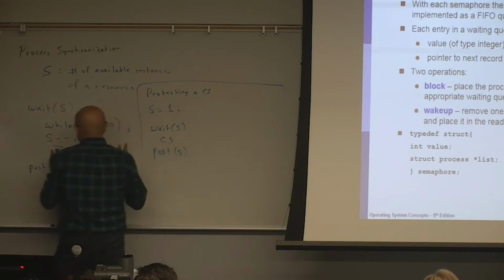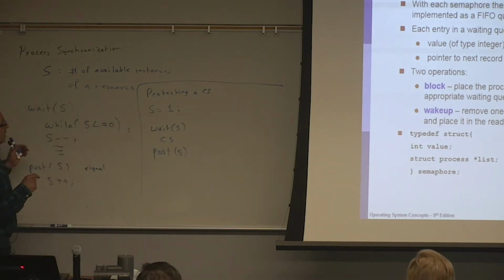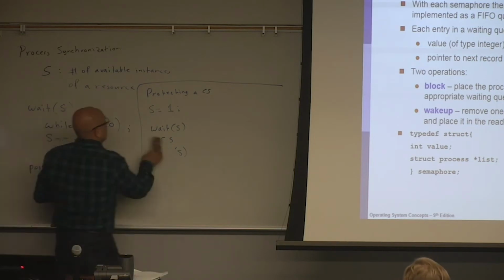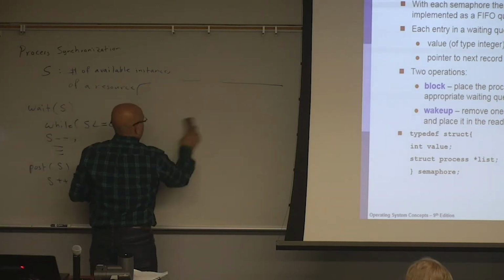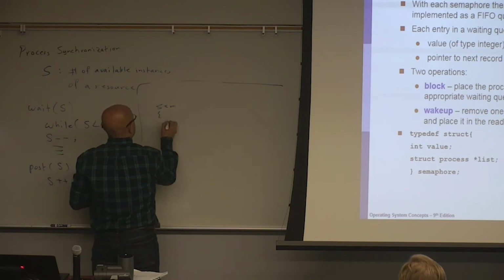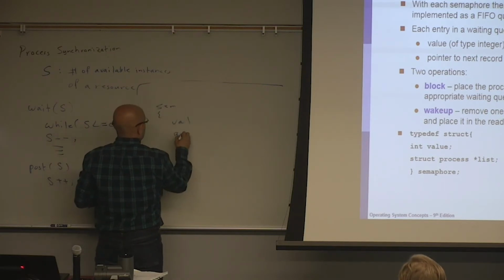So each semaphore has a value and a queue.